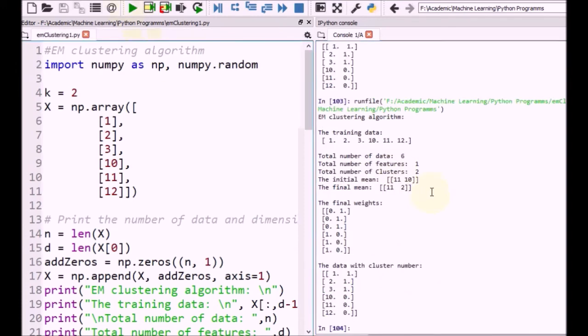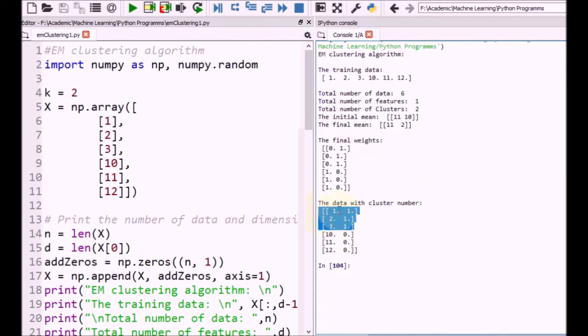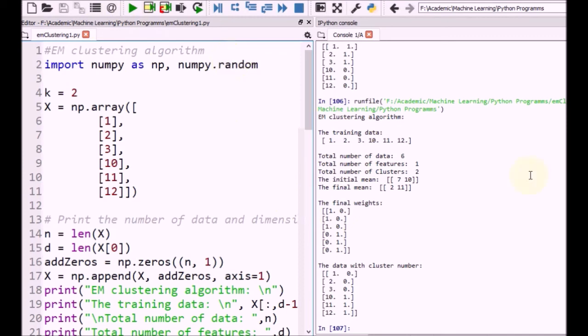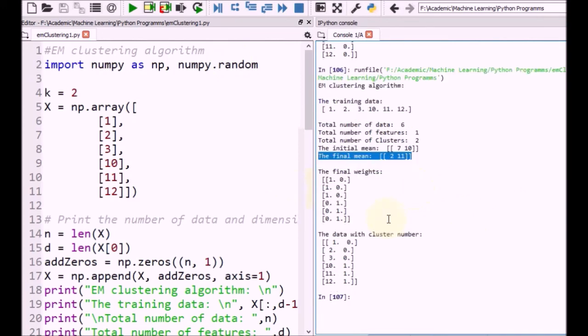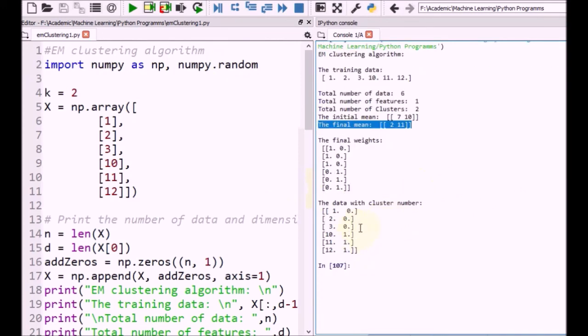Re-execute it. The initial mean is 11 and 10, but the final mean is 11 and 2. So the first 3 data belong to cluster number 1, and the last 3 data belong to cluster number 0. Now if you re-execute it, the initial mean is 7 and 10, but the final mean is 2 and 11 once again, and the first 3 data belong to the 0th cluster, and the last 3 data belong to the first cluster.